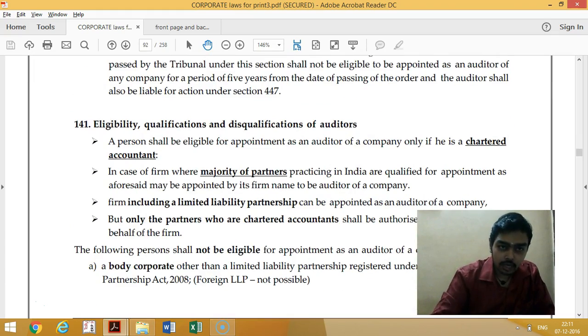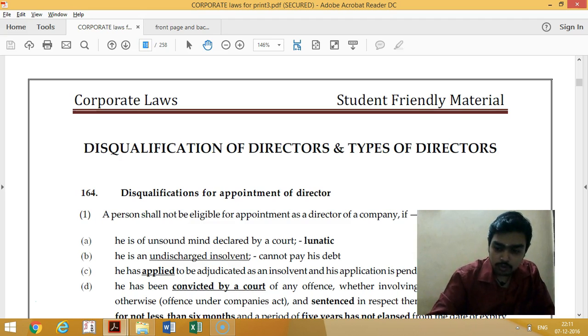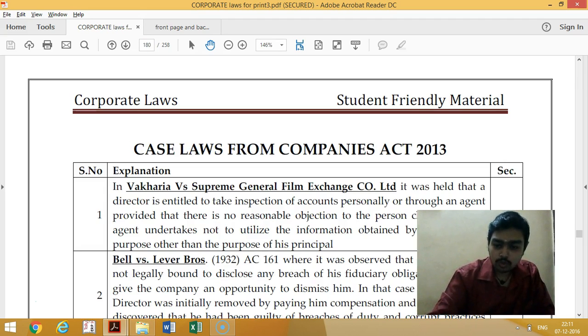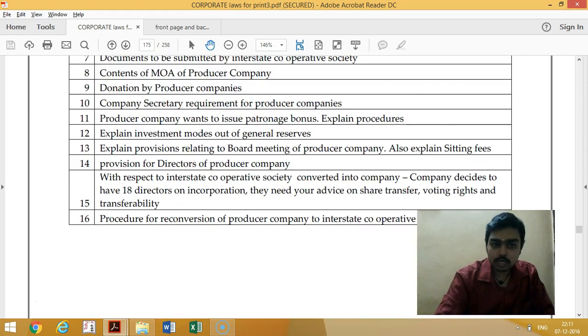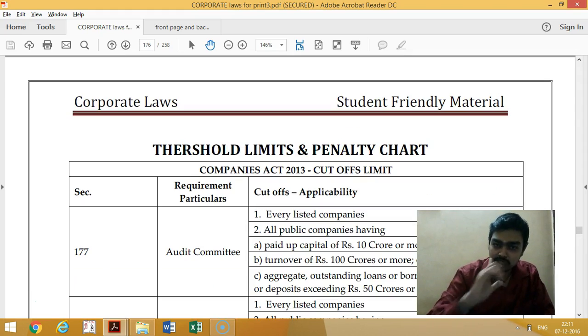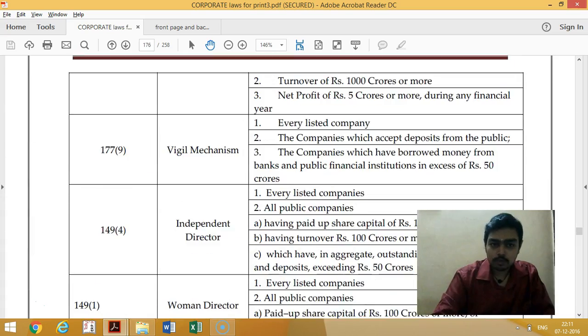And I can give you one model scheme. After this, see here, I have given threshold limits. After finishing all the chapters, I have given the threshold limit, like which section has what threshold limit.